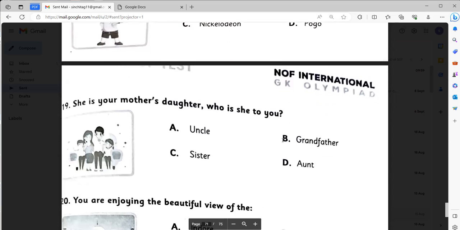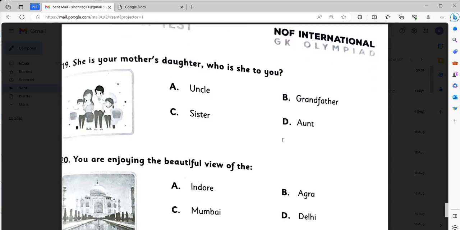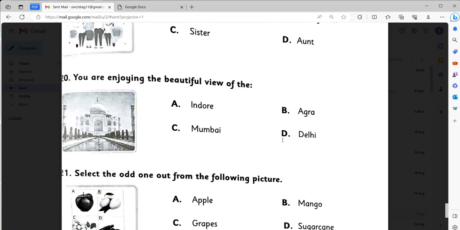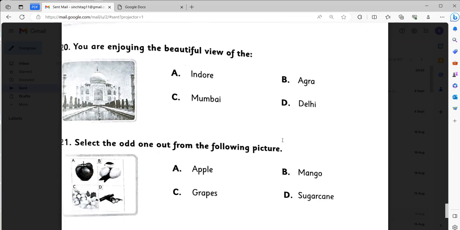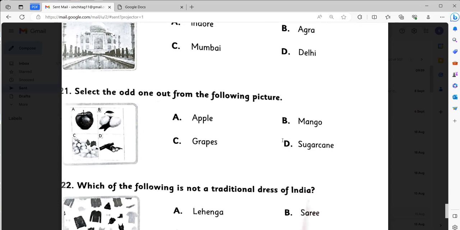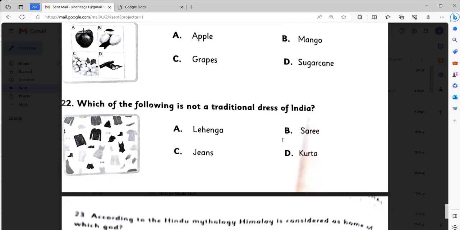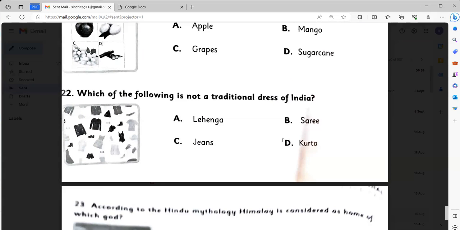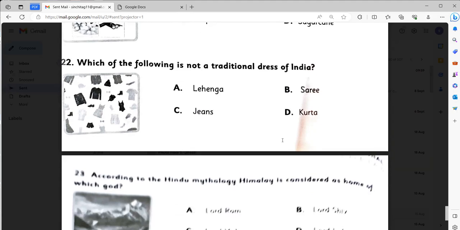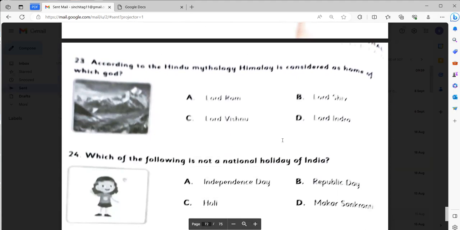She is your mother's daughter. Who is she to you? Sister. You are enjoying the beautiful view of Agra. Select the odd one out from the following picture. It will be sugarcane. Number 22. Which of the following is not a traditional dress of India? It will be C, jeans.